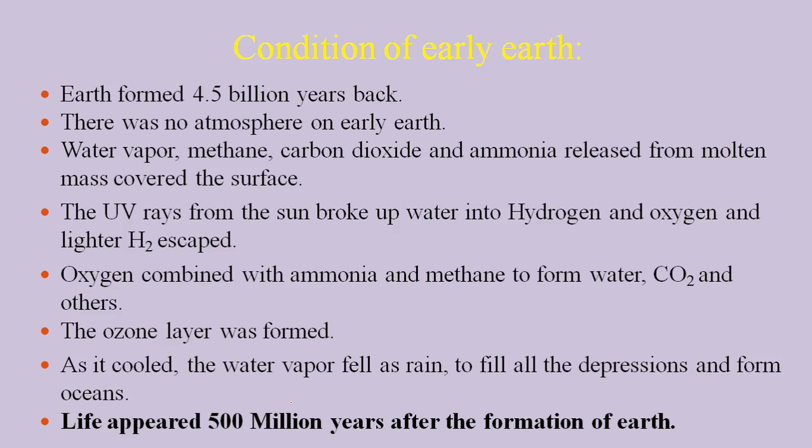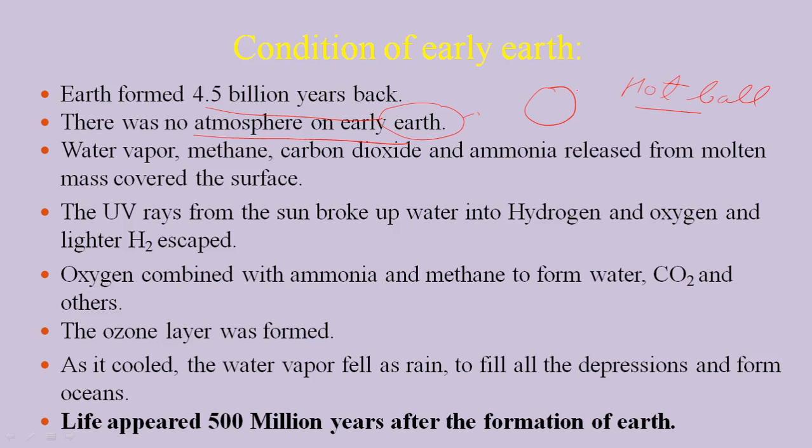And what are the conditions of the early Earth? Now we will discuss the conditions of the early Earth. So Earth was formed about 4.5 billion years back. When the Earth was formed, there was no atmosphere. Now, why was there no atmosphere when the Earth was formed? The reason is that when the Earth was formed, it was a hot ball. At that time it was very hot, and that is the reason there was no atmosphere.